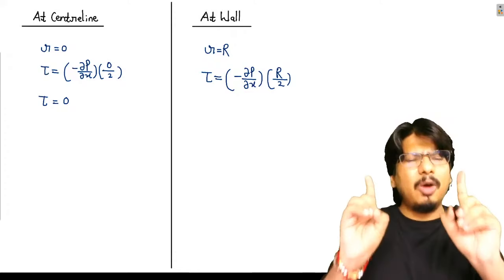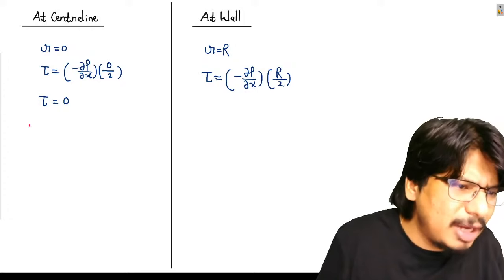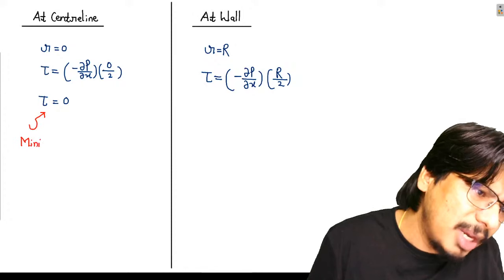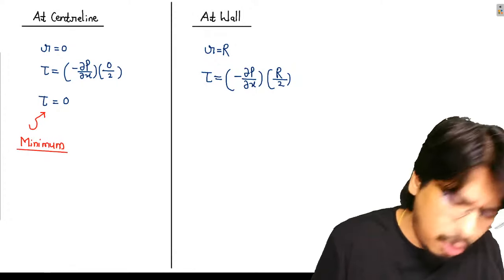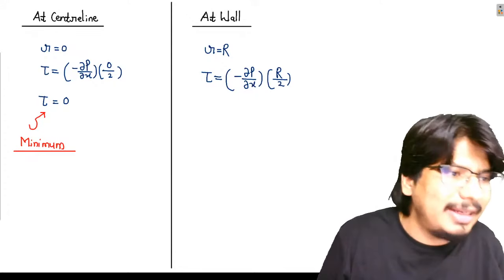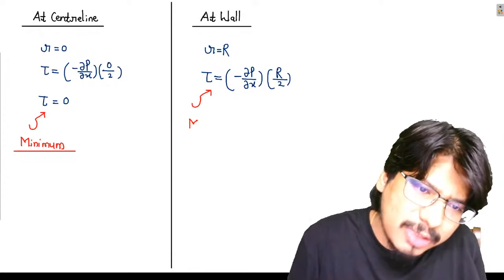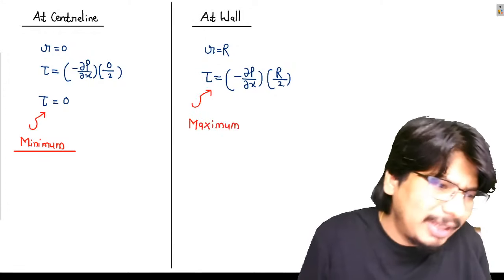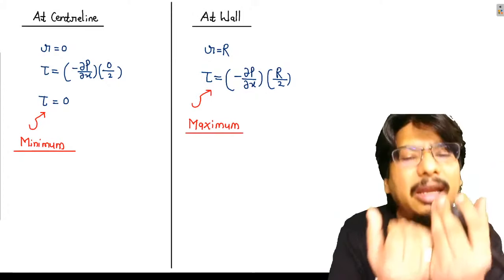Now, can I say one thing? This is the minimum value of shear stress. 100%. So minimum shear stress is 0 and it is occurring at the center line. And can I say this is the maximum? This is the maximum value of shear stress, which is equal to minus dou p by dou x, capital R by 2. And can you tell me where it's occurring? कहां पर हो रहा है बेटा ये मैक्सिमम shear stress? It is occurring at the wall.